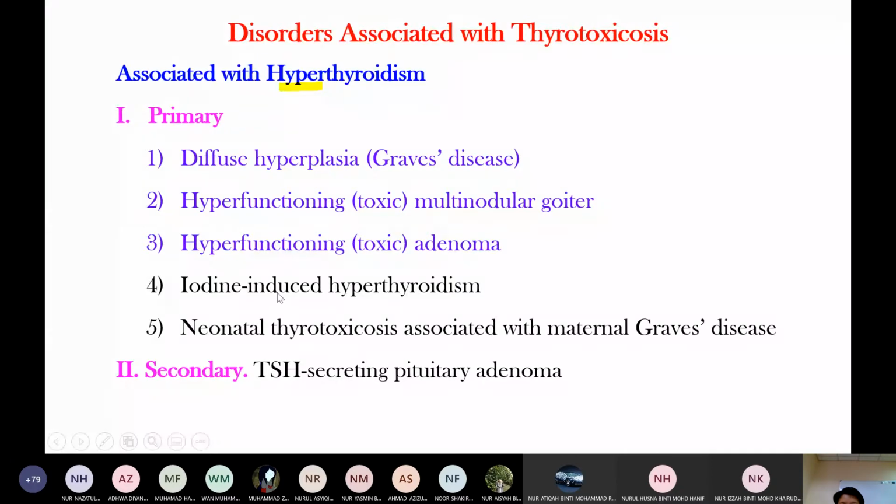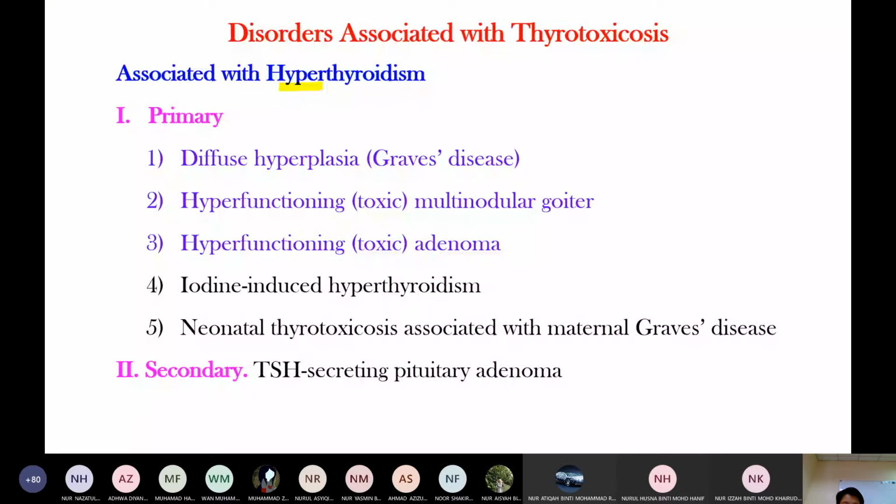Okay, and then iodine-induced hyperthyroidism. This one is easy. Neonatal thyrotoxicosis is associated with maternal Grave disease, meaning the mother has Grave disease. So it leads to increased thyroid hormone level in the neonate, because the mother has increased thyroid hormone level. This thyroid hormone crosses the placenta and reaches the baby, and the newborn has increased thyroid hormone level. Do you notice here? The baby has thyrotoxicosis, high T3, T4 level.